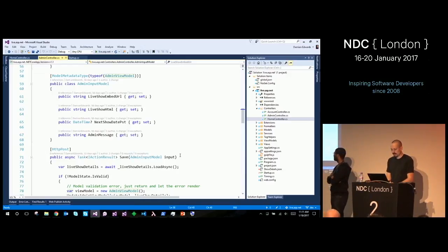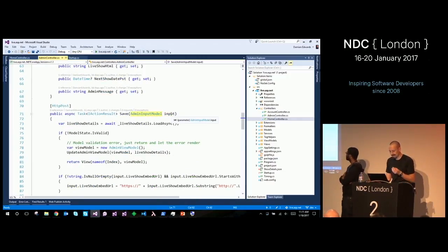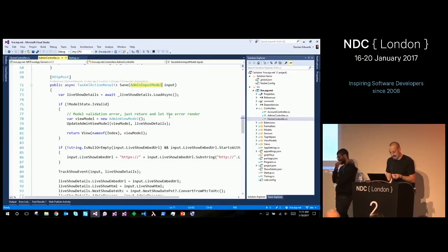That'd be kind of nice, actually. Okay, so that's using a separate model for input versus viewing. And you can see I'm taking in the admin input model here, but if there is an error, I return the admin view model. In this case, model state is not valid, so I am returning from the post so the user can see validation errors.